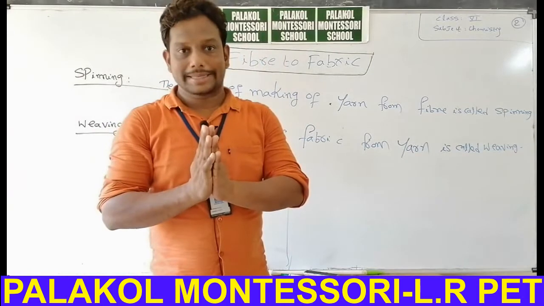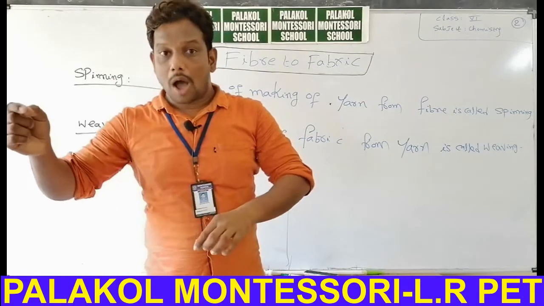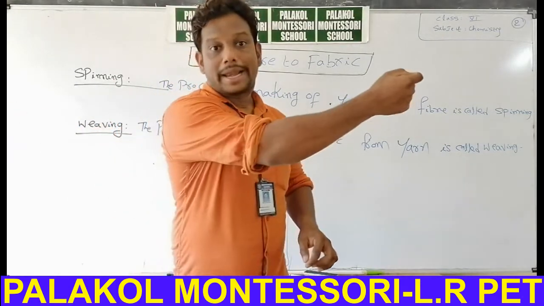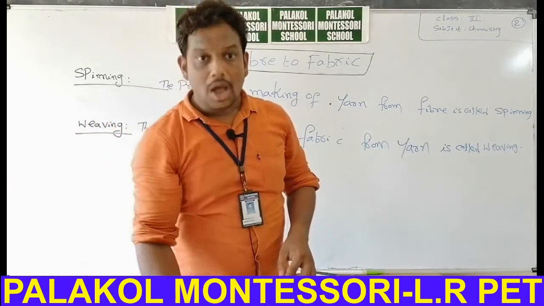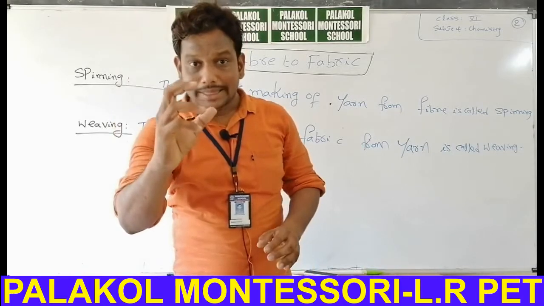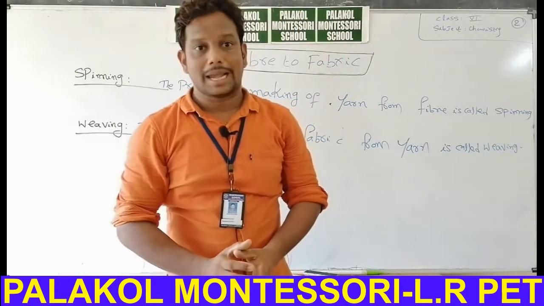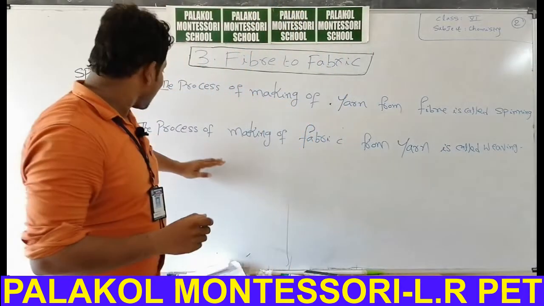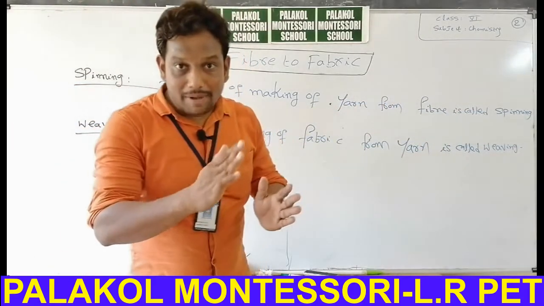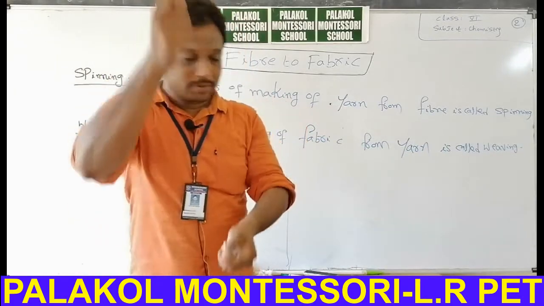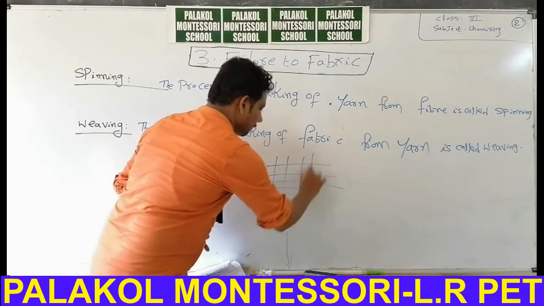In the weaving process, some long threads are arranged horizontally and some long threads are arranged vertically. With the help of the loom we can weave that particular cloth. That means we can convert yarn into cloth with the help of the loom, this type of cloth, this type of structure.